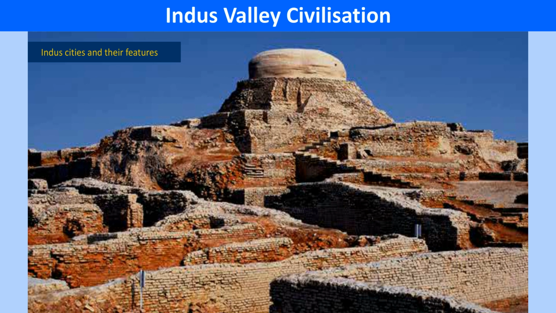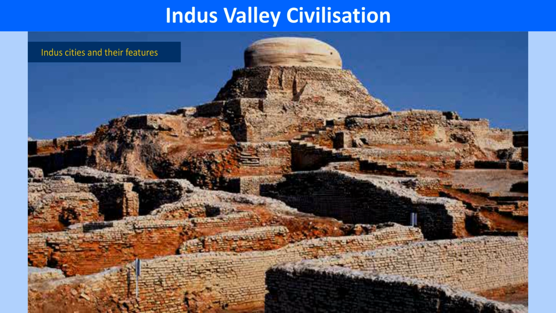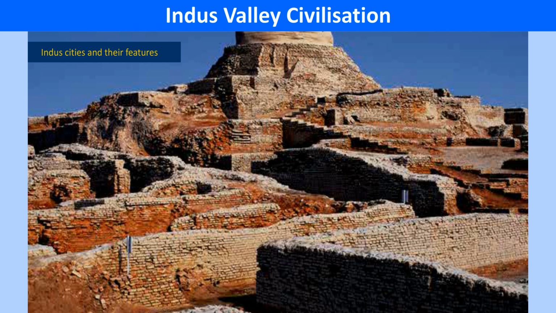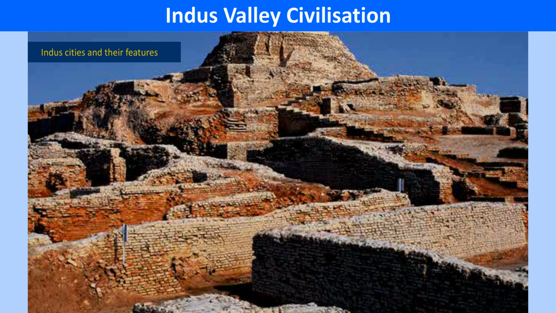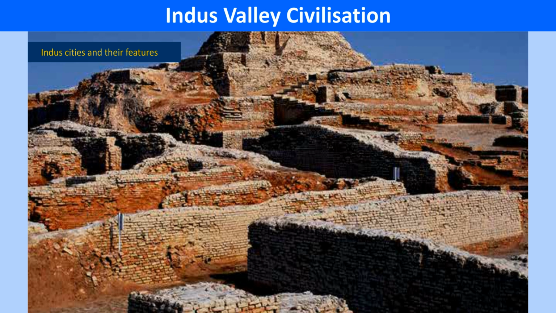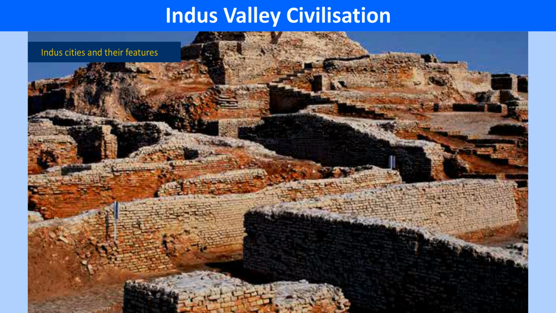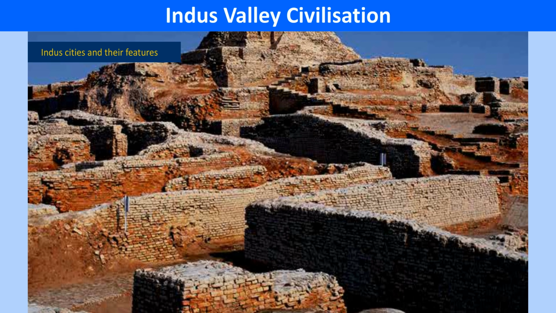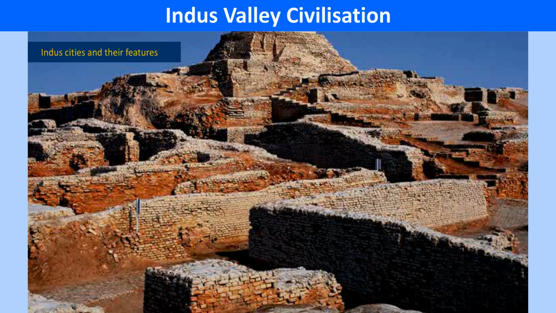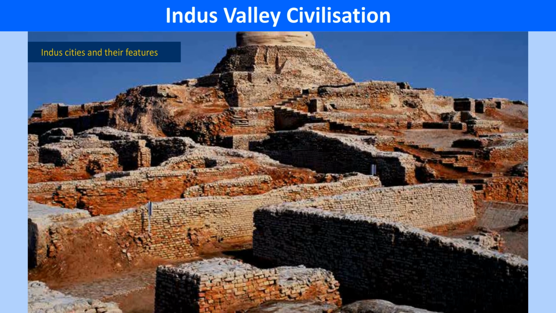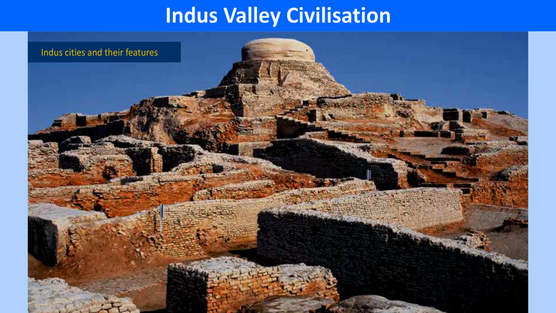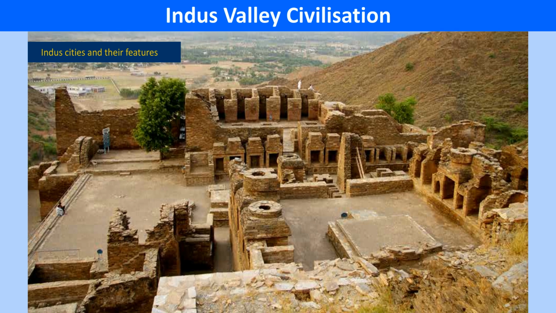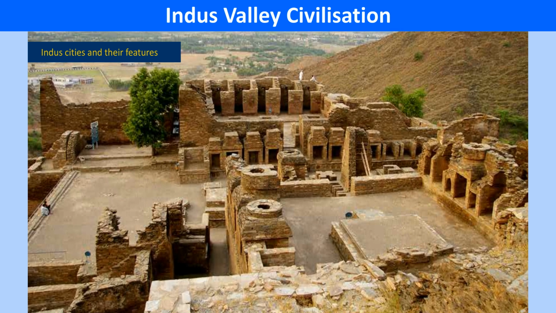Indus cities and their features. Mohenjo-daro and Harappa were planned cities. They had almost identical planning, layout and construction technique. They were probably the twin capitals. Another striking similarity was the pottery found in almost every city, red pottery painted with designs in black, also known as red and black ware. These and other artifacts, such as the remains of brick structures, seals, terracotta figurines, etc., help in constructing the lives of the people living in the Indus Valley civilization.